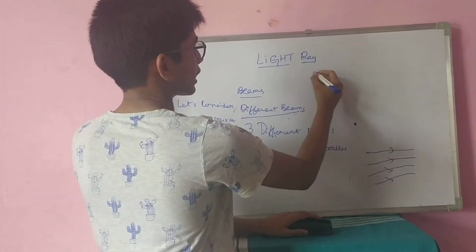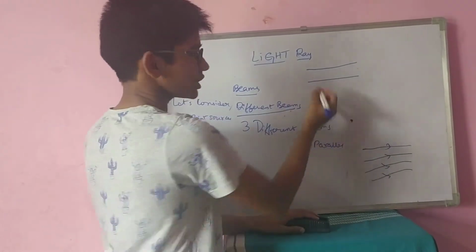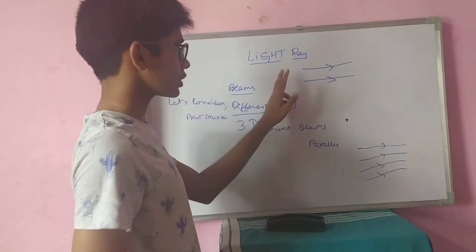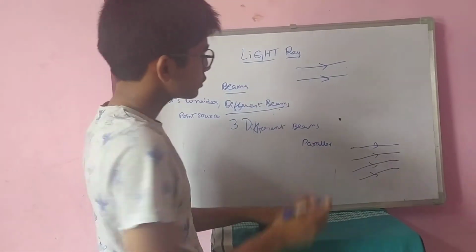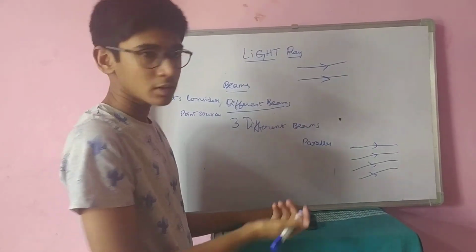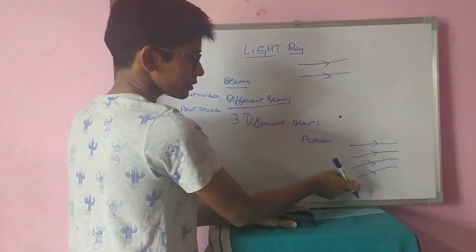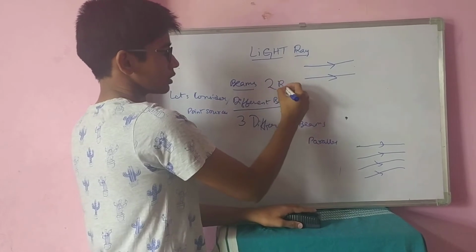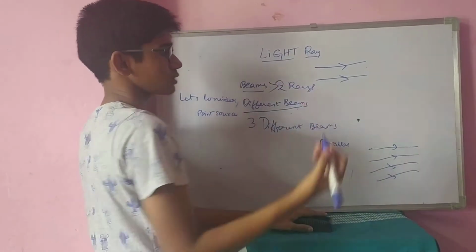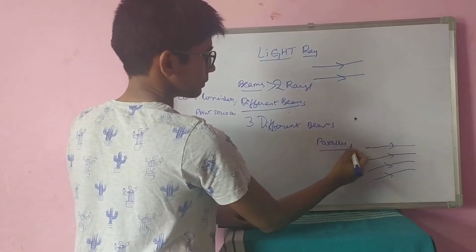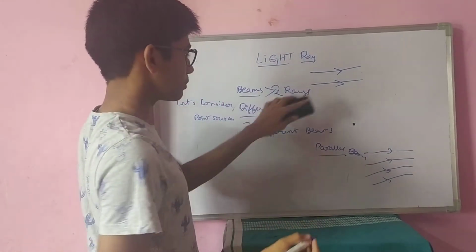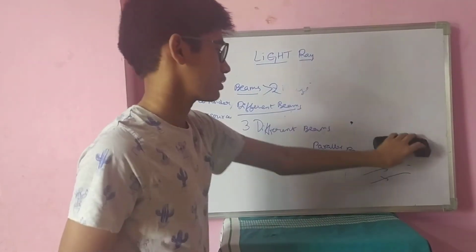You know what parallel lines are? I am placing an arrow to show the direction in which the light ray is going. So these two are called parallel rays. I am not considering just two rays here, I am considering more than two rays. So it is called a parallel beam. I had said a beam is a group of light rays.